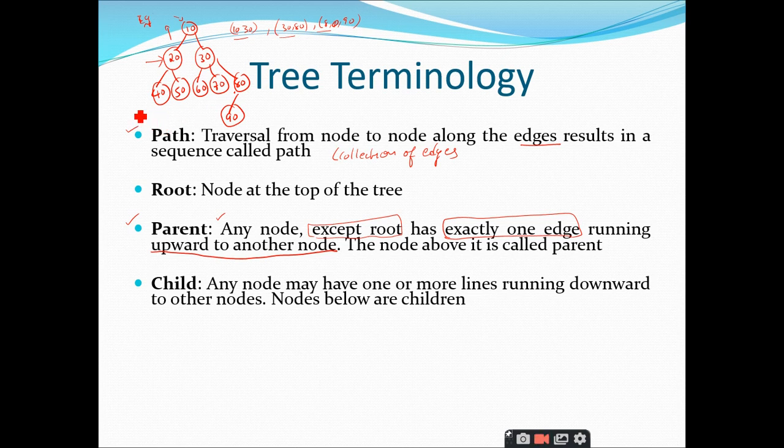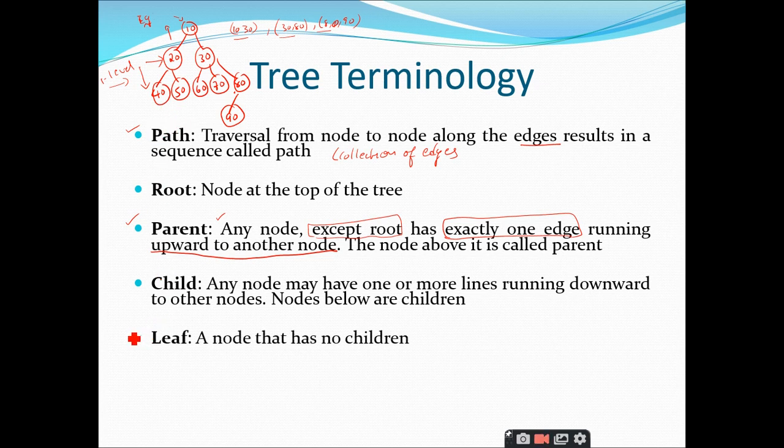And what about the child? It is exactly the reverse, right? What is the child of 20? 40 and 50, sir. 40 and 50, right? If you want to define it, we can say that it is any number of nodes that go in the downward direction. For example, if I want to find the child of 20, from that node you go in the downward direction, and only one level you have to go, and the nodes that are present in the next level will be called the child nodes for that particular node. Is it clear? Yes, sir.